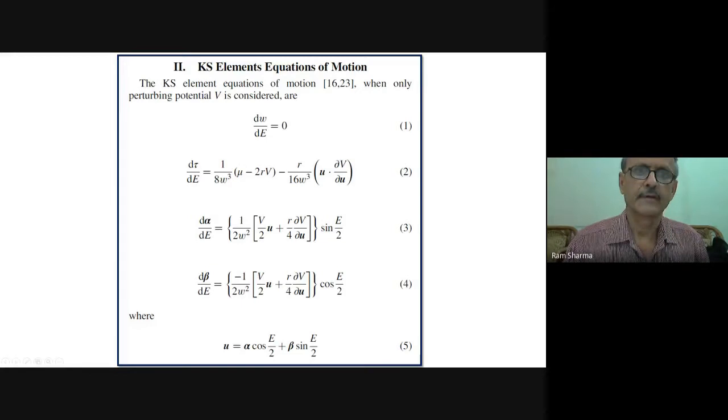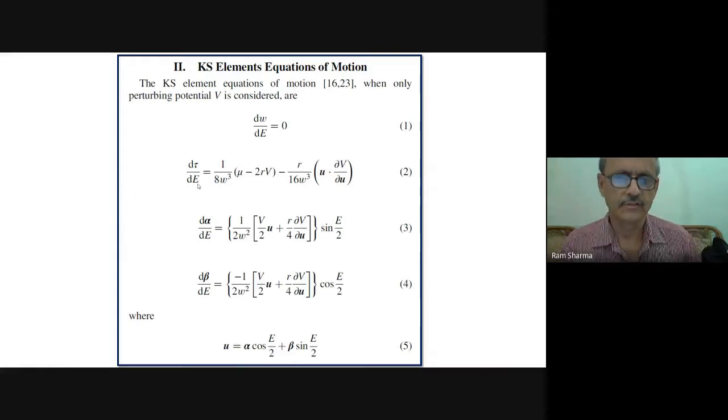As you have seen these equations, if this perturbing potential is not time dependent, then we can take this. If it is time dependent, we cannot take this. So these equations are only valid when this is time independent. This is the change in time with respect to eccentric anomaly.